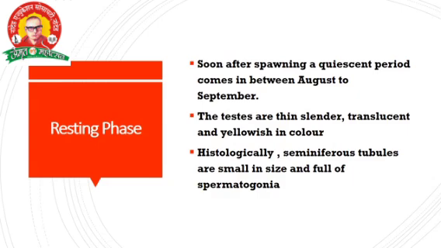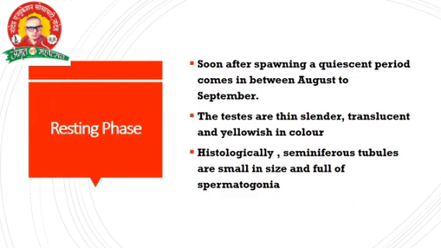The first stage is the resting phase. Resting means the breeding is already completed. We know the breeding is in the months of June, July, August. After that, the phase is called the resting phase. Soon after spawning, a period comes between August and September. Some scientists say August to September, which is also right, but generally September is the resting phase.